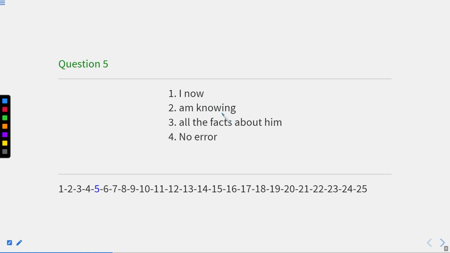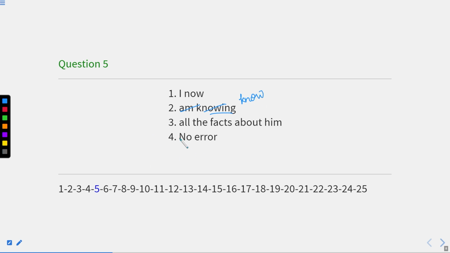Now, whenever we use the word know, meaning have the knowledge of something, we do not use this verb in ing form because this is a static verb, and static verbs we don't use in ing. If I say I know you, it should be I know you. I cannot say I'm knowing you, because that is not in process. If I know you, it means I know you. The work is finished over there. I now am knowing, not am knowing. I now know all the facts about him.